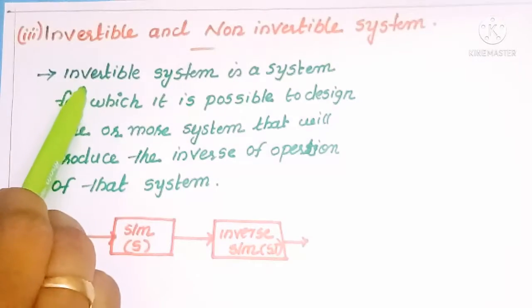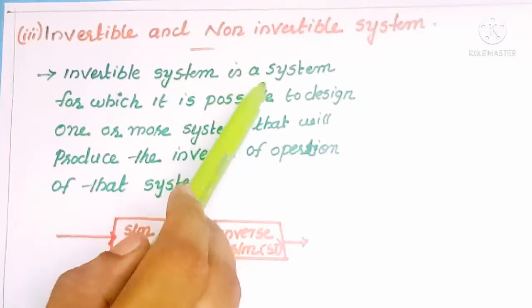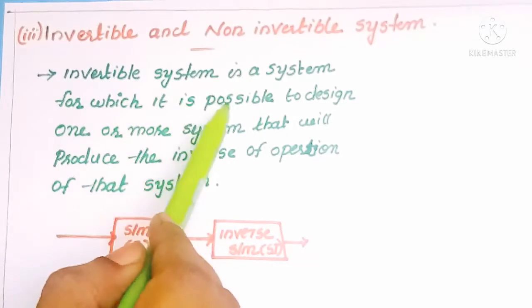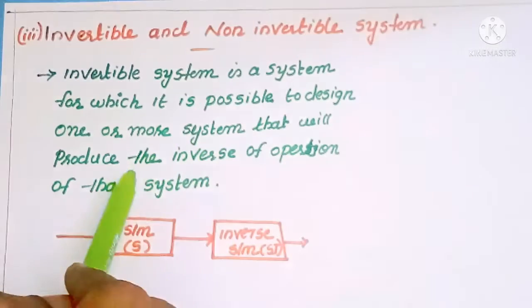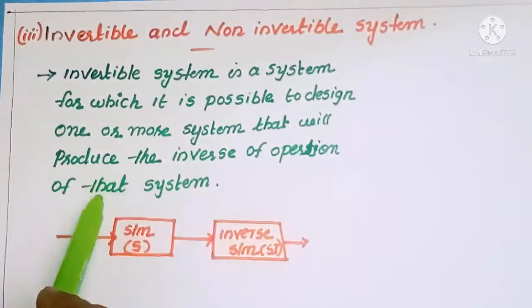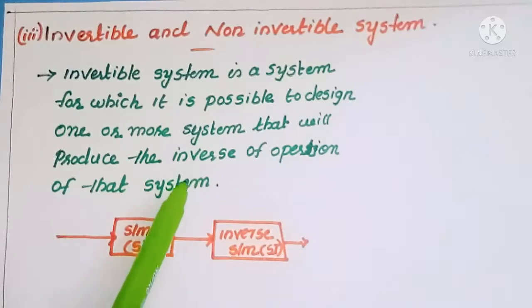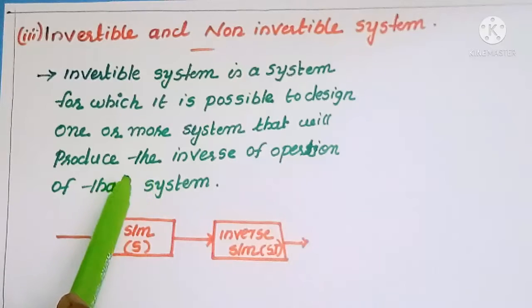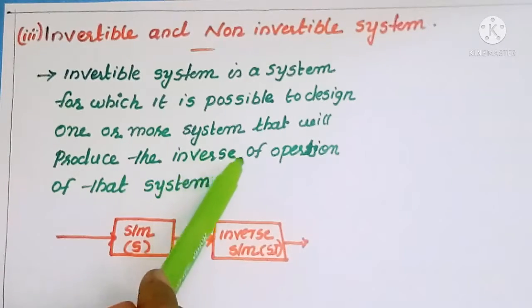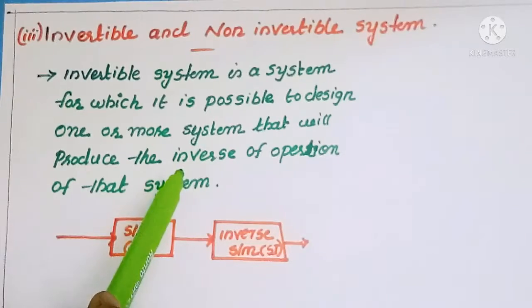Then what is meant by an invertible system? An invertible system is a system for which it is possible to design one or more systems that will produce the inverse operation of that system. Then we can call that system an invertible system. If a system can produce its inverse operation, then we call it an invertible system.